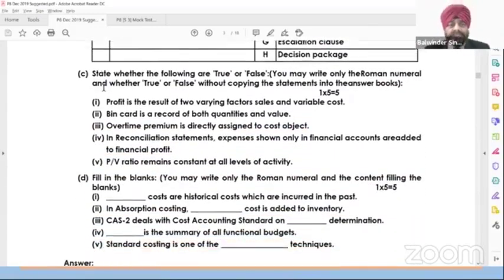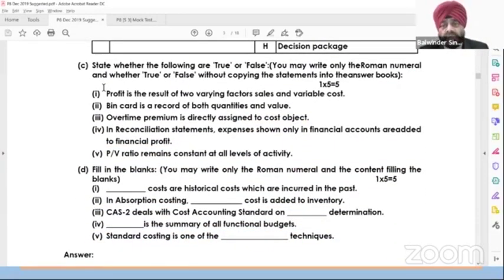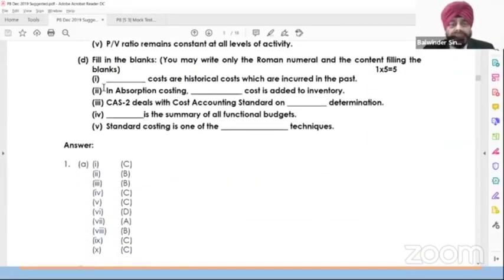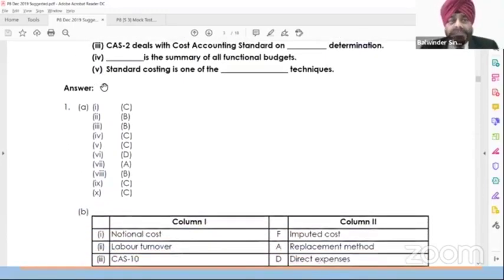Now, this is the next 5 marks. State whether the following are true or false. 1, 2, 3, 4, 5. 5 questions are there, 5 parts, 5 marks. As it is, the questions are retained, and you please tick true or select true, or you select false in the paper online. No change. See the next 5. Fill in the blanks. 1 into 5. As it is, the question is there online. A dash is provided. You please select the appropriate answer in the 5. It is a 25 mark question in costing, the same as in the mock, and will be in the examination or in the mock test.